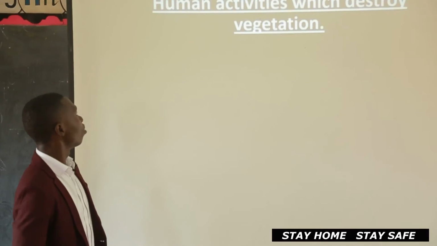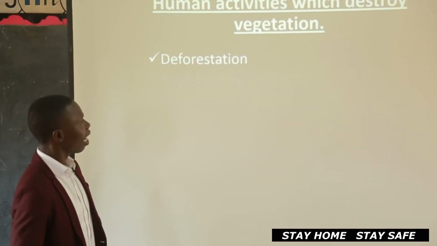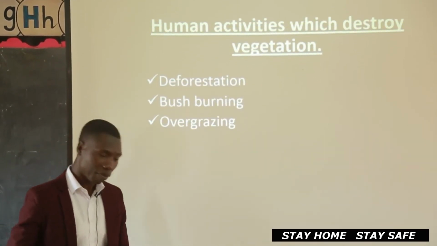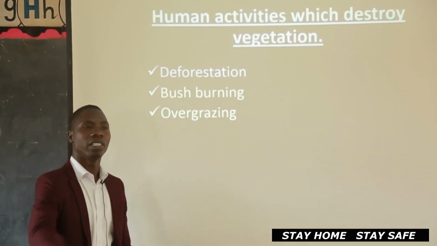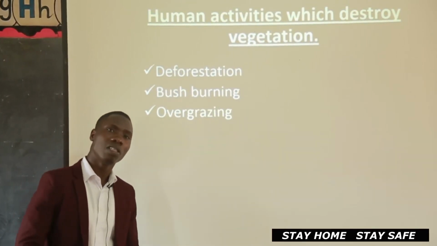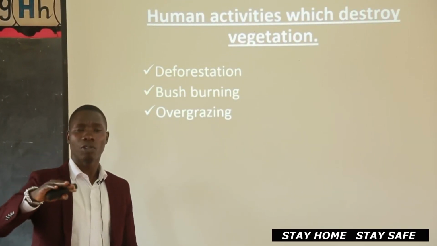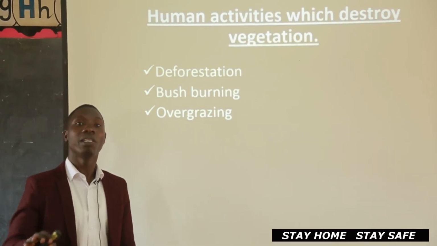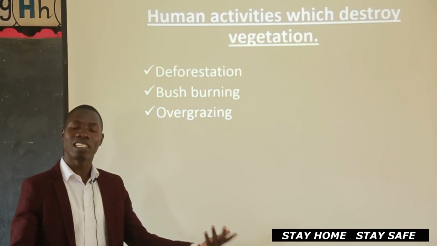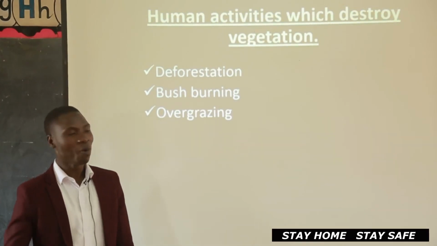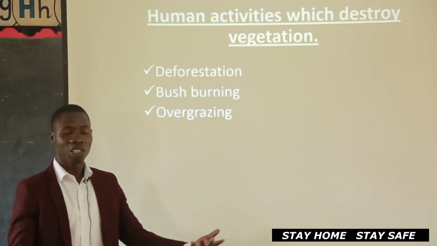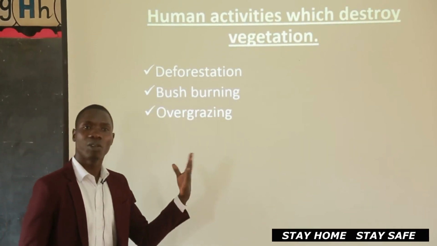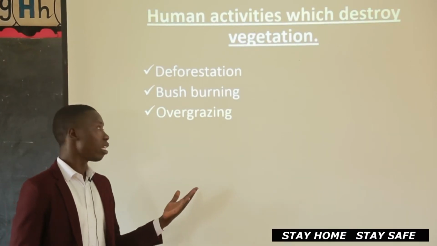Now, we have to look at some human activities that are very, very dangerous to vegetation. Because you find in Kampala, this place had a lot of vegetation. But when you look around, you see flats, we call them skyscrapers or storied buildings. All of those places had vegetation. But what happened? We cut the vegetation. We destroyed it. So now we have the human activities which destroy vegetation or that affect the vegetation negatively.